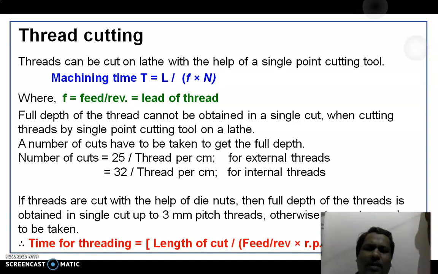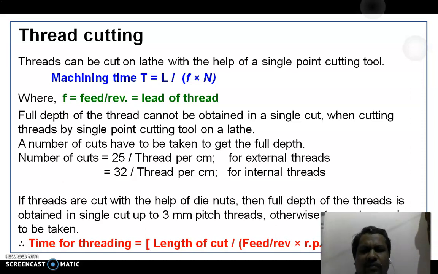There are some other tools from which you can make the cut in a single go, but in the case of a single point cutting tool, you cannot cut the threads in a single go. For that, number of cuts equals 25 divided by number of threads per centimeter. That is for external thread. The number of cuts equals 32 divided by threads per centimeter for internal threads. These two formulas are to be memorized.